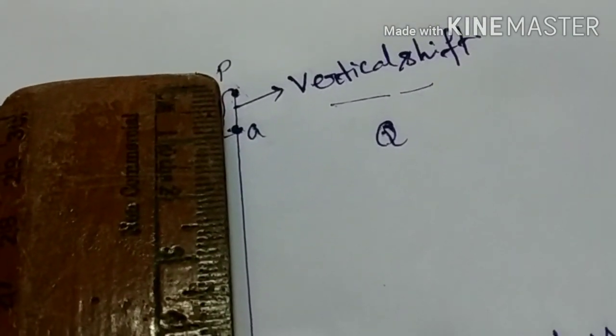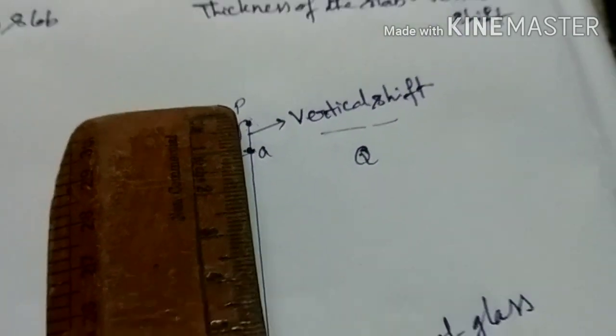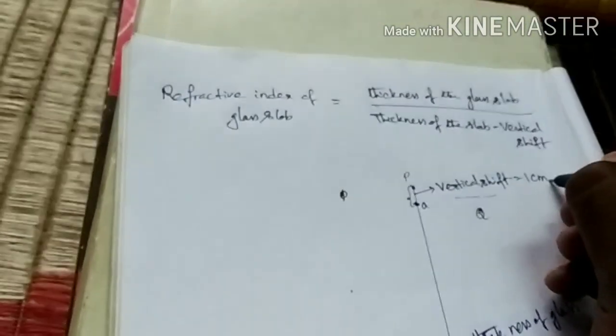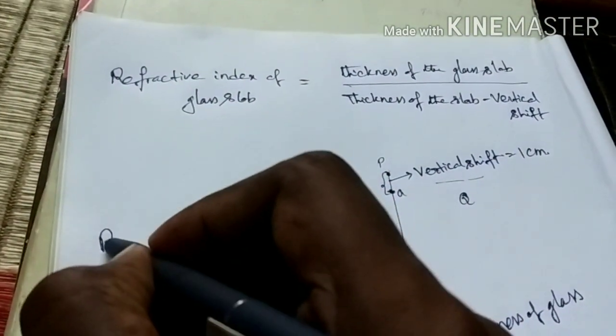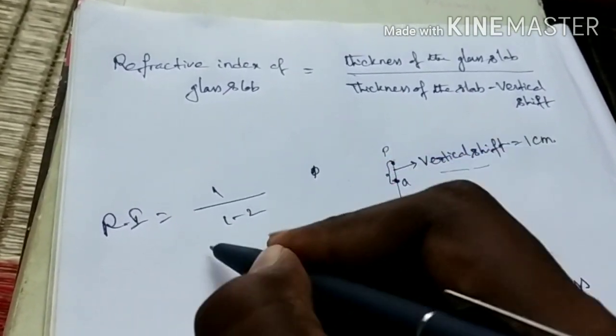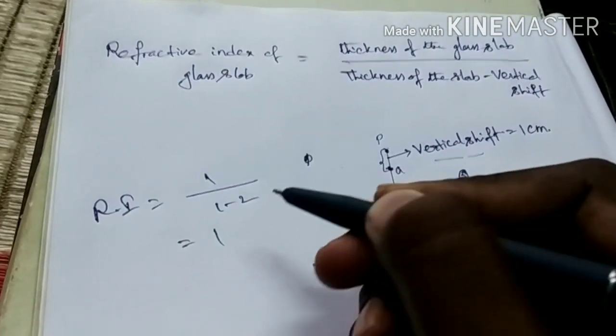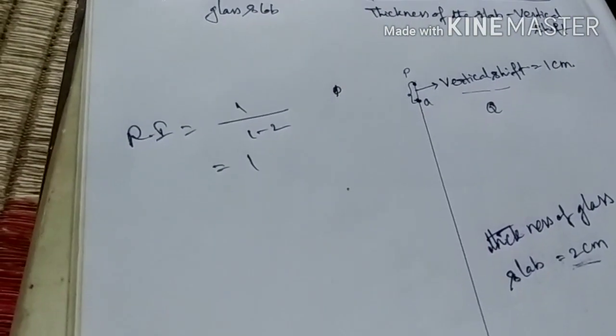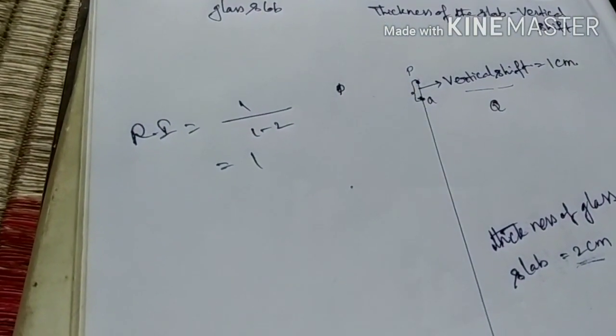The distance between P and Q is 1 centimeter, which means the vertical shift is 1 centimeter. Then the refractive index is equal to 2 by 2 minus 1.